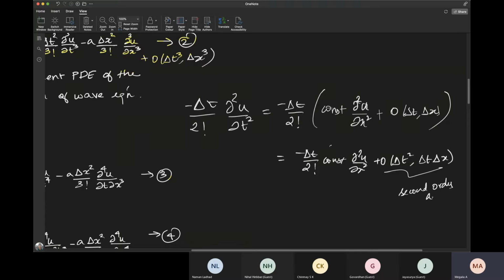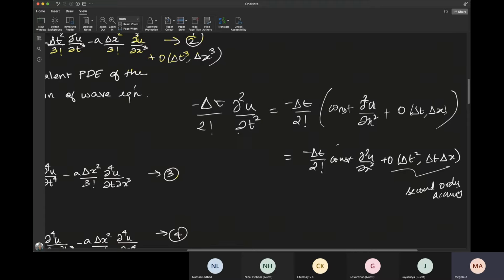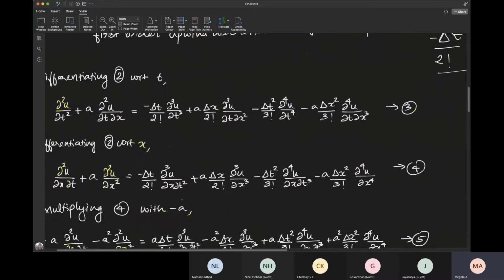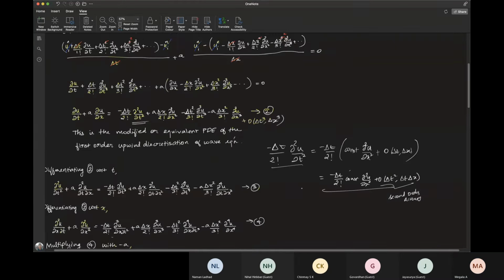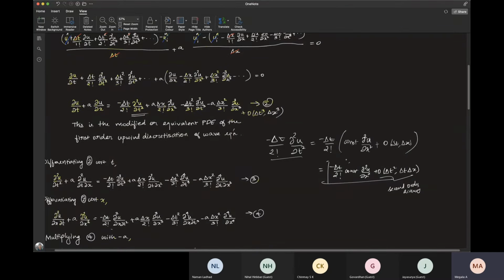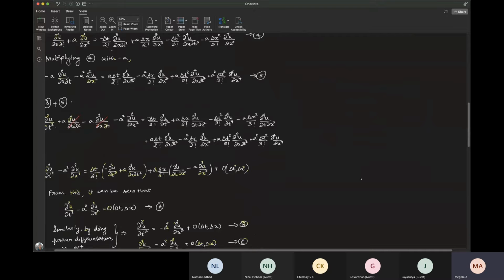So when you substitute this expression back in this equation 2, you will get something like this, plus order delta t squared and delta x squared. These terms can be neglected because further this equation will itself be written in terms of delta t squared and delta x squared only.